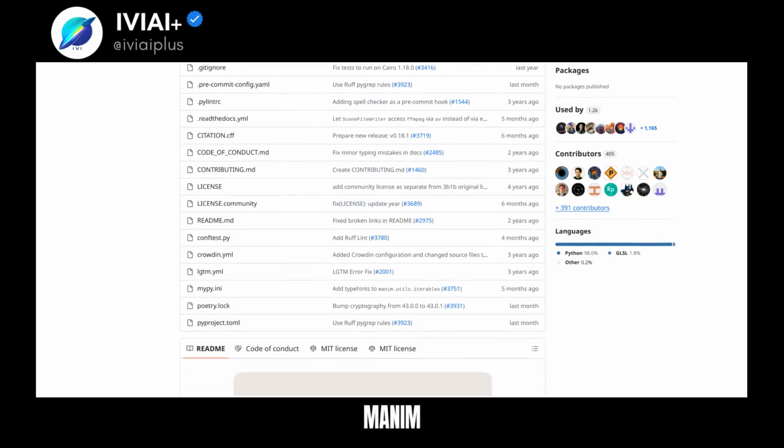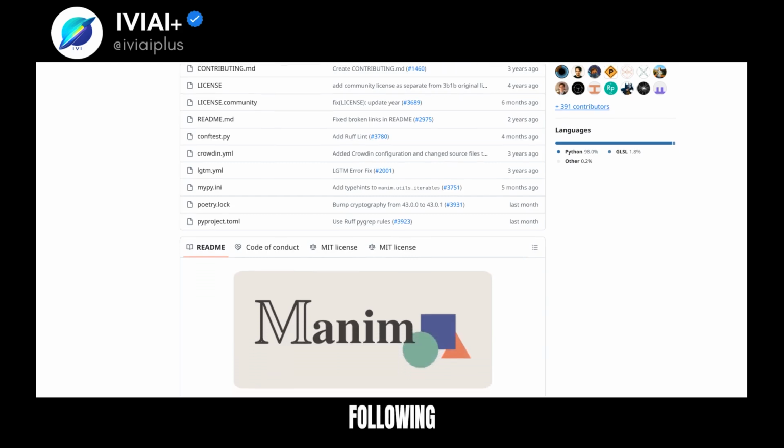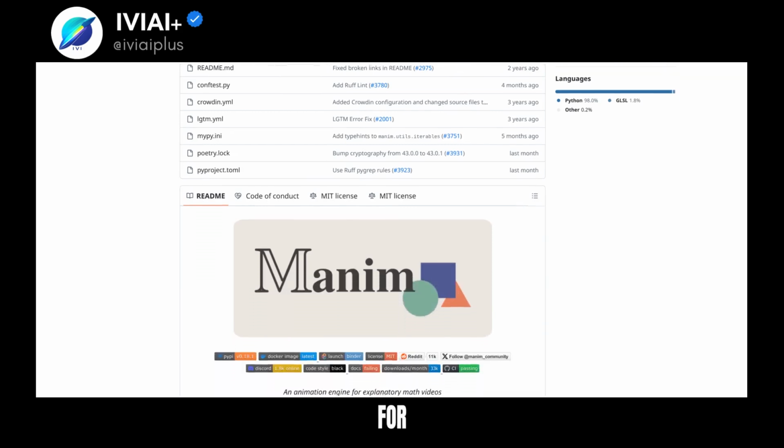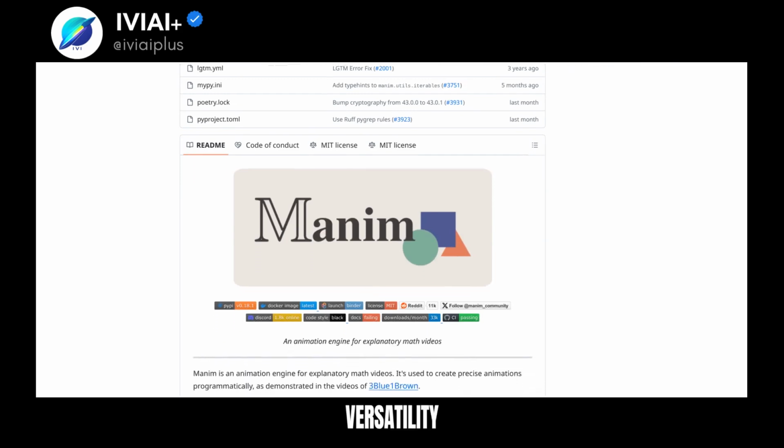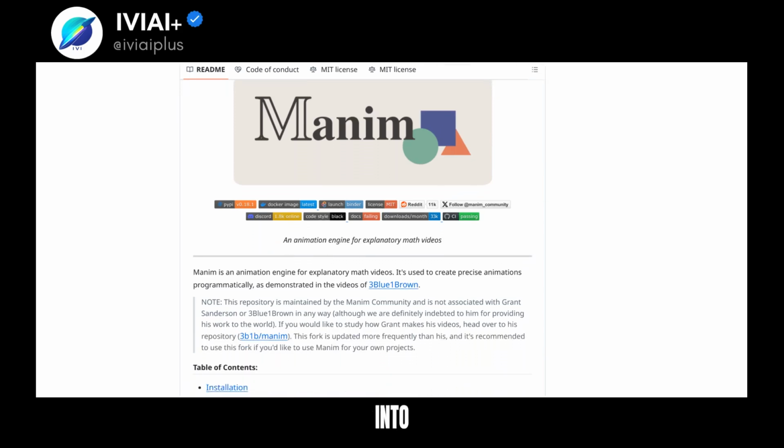Users can try Manim in an online Jupyter environment or install it locally following specific instructions for their OS. Manim's versatility is showcased through example scenes, like transforming a square into a circle.